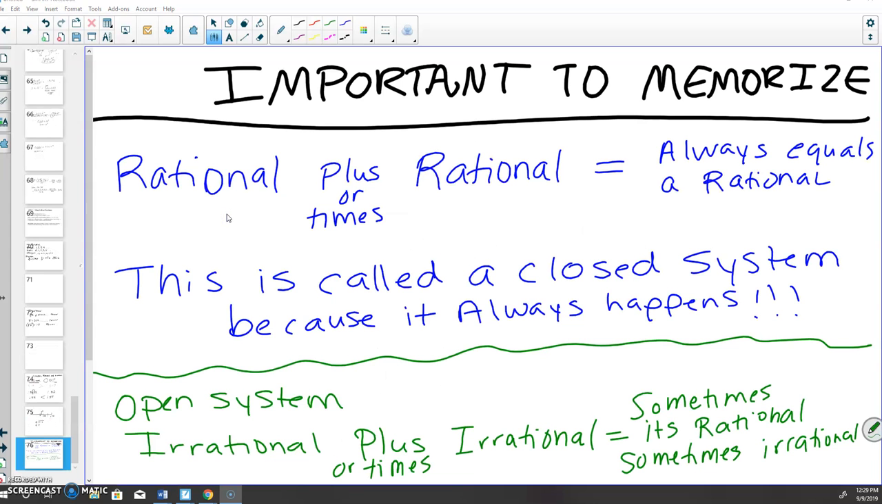Okay, it's really important to memorize. Irrational plus irrational, always and forever will give you irrational. Irrational times irrational, always and forever will give you irrational. It's called a closed system because it always happens. An open system is going to be an irrational plus an irrational sometimes giving you rational, sometimes irrational. An irrational times an irrational sometimes gives you rational, sometimes irrational.